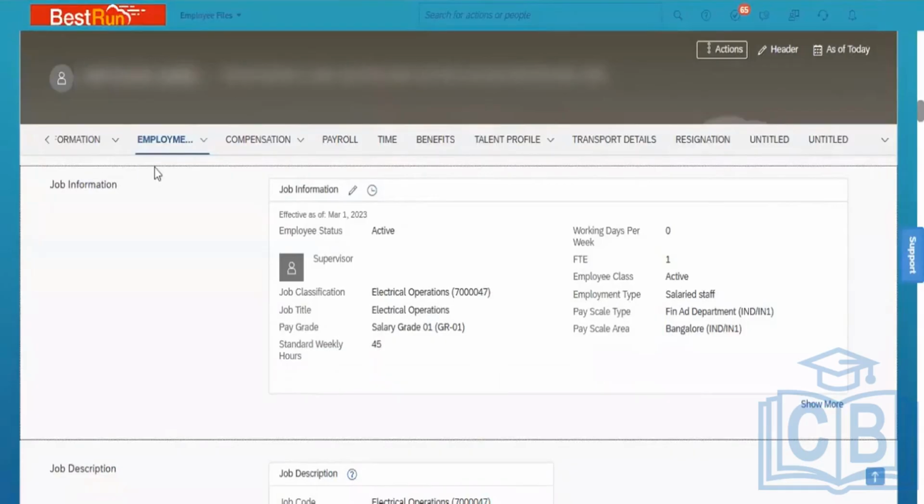Suppose the employee should only view up to compensation, and payroll and everything else should be accessible to the manager, not the employee. In that case, how can the permissions for the view sections be controlled? From here, employee view.